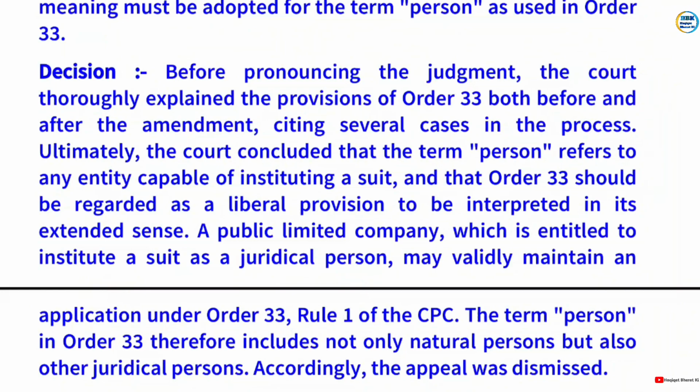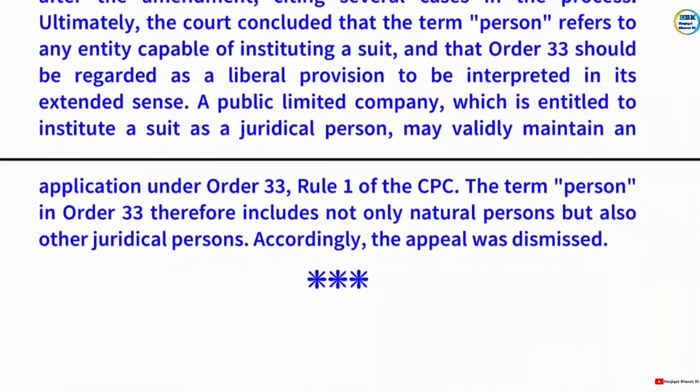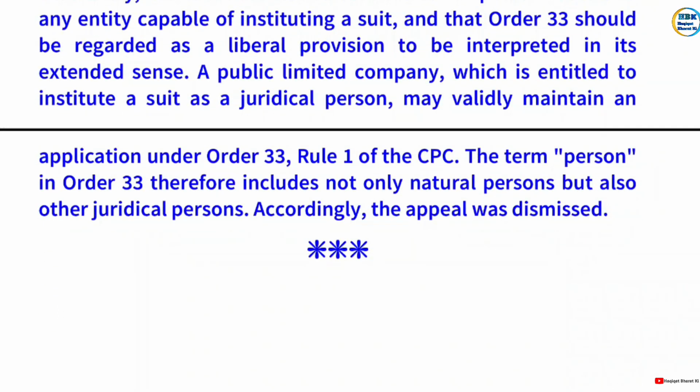A public limited company which is entitled to institute a suit as a juridical person may validly maintain an application under Order 33 Rule 1 of the CPC. The term person in Order 33 therefore includes not only natural persons but also other juridical persons. Accordingly, the appeal was dismissed.